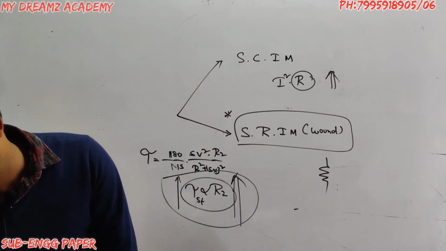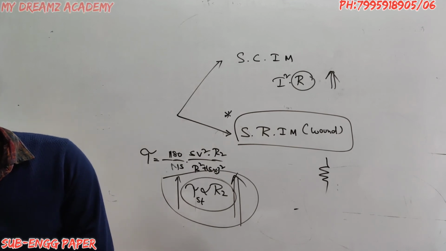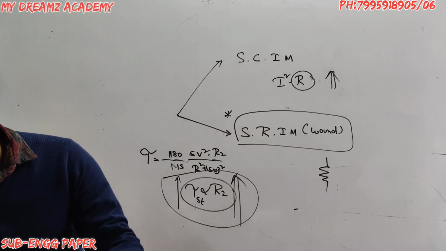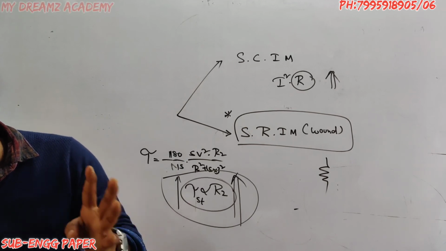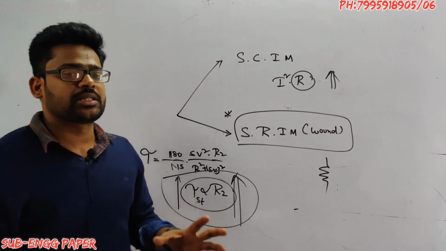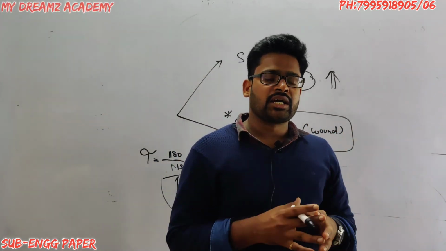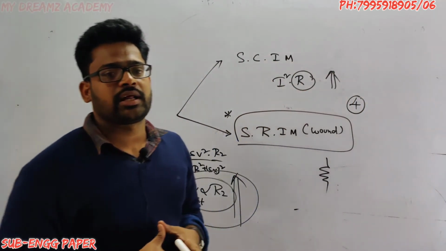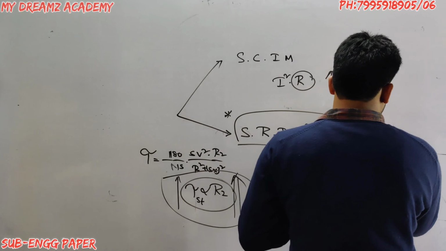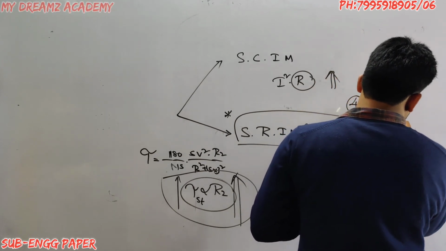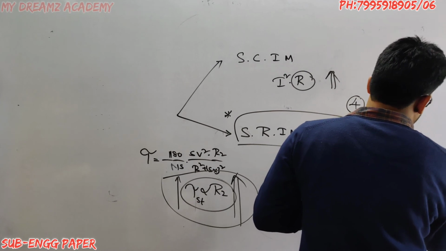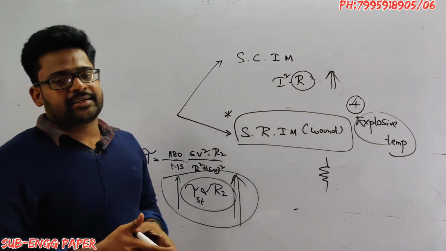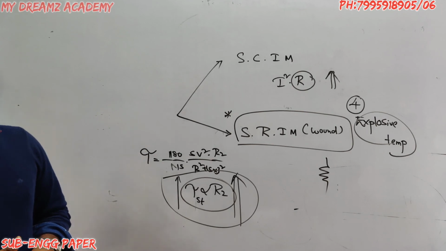They are used in option 1 paper mills, option 2 steel mills, option 3 moist atmospheres, option 4 explosive atmospheres, that is nothing but at a high temperature. So option 4 is correct.